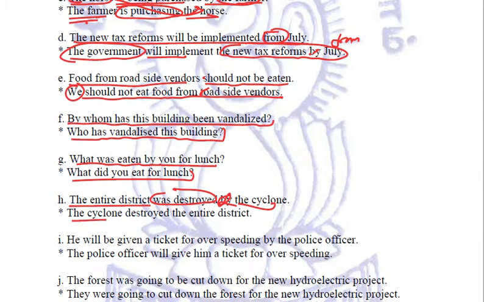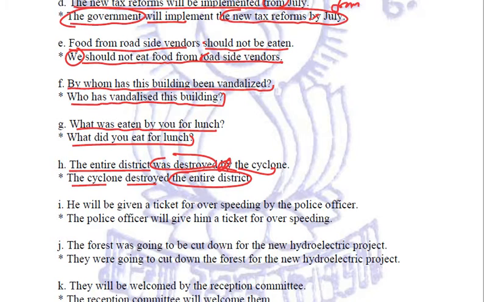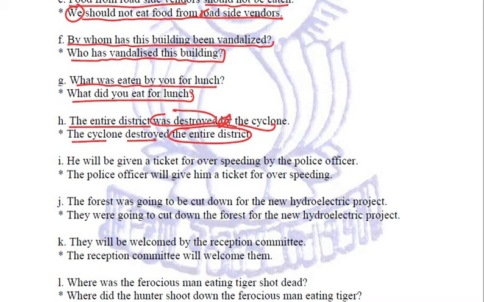So the cyclone destroyed the entire district. Next sentence. He will be given a ticket for overspeeding by the police officer. So the police officer will give him a ticket for overspeeding.